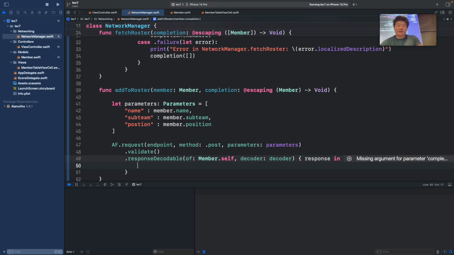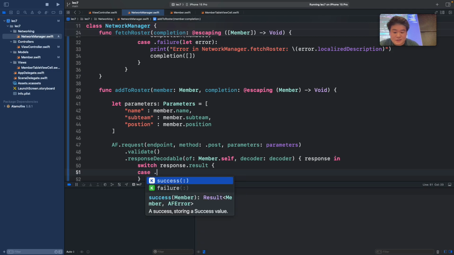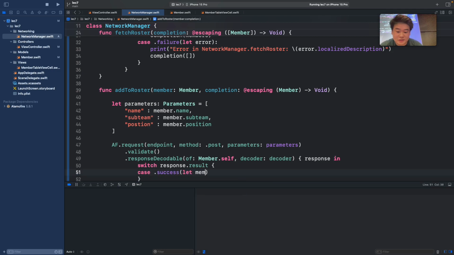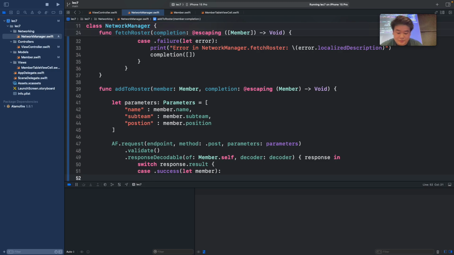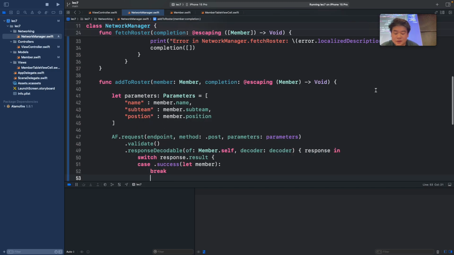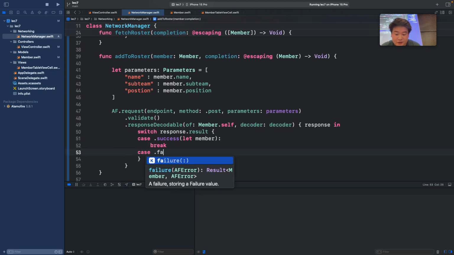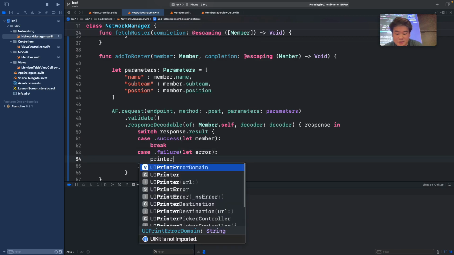And again, same situation, since we are getting a response from the backend, it's formatted in the case of a switch statement. Response.result. And there are two cases again. Success, where we want to get one singular member. So let me break in this case first. And then case of failure, where we have an error, and what we want to do there is print out the error.